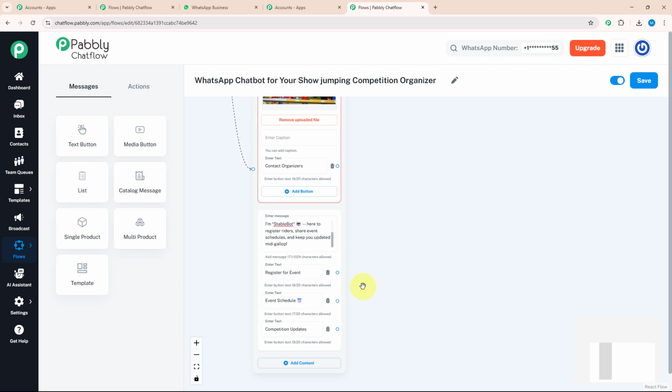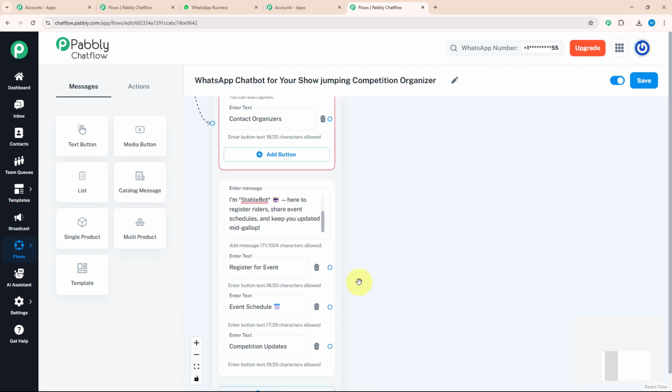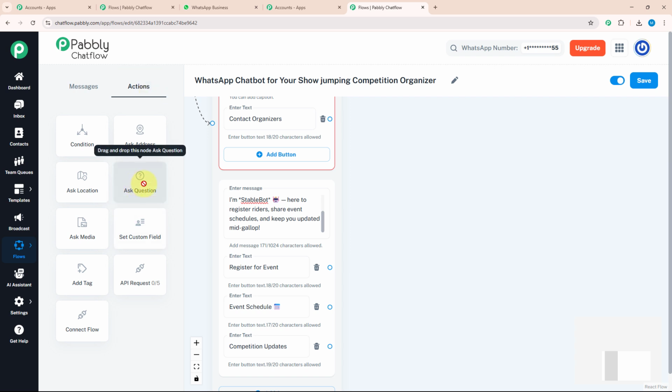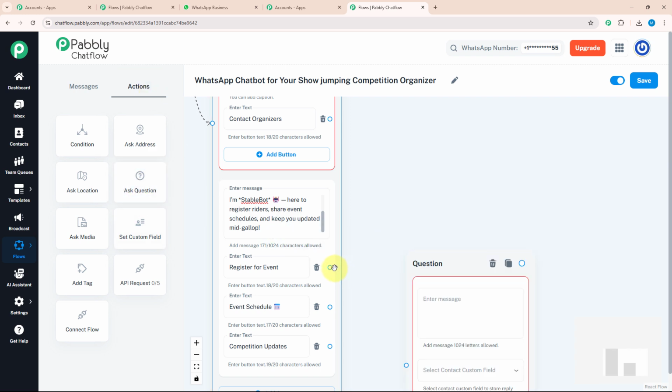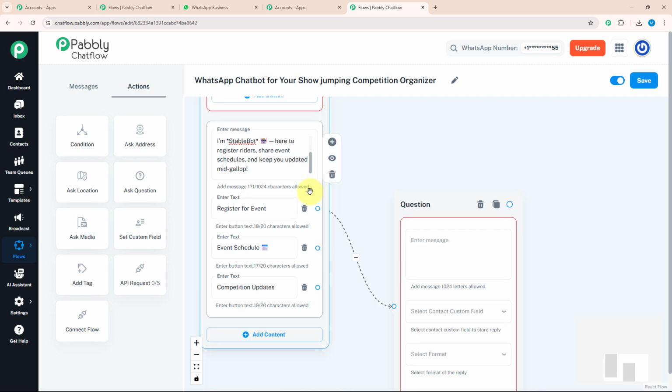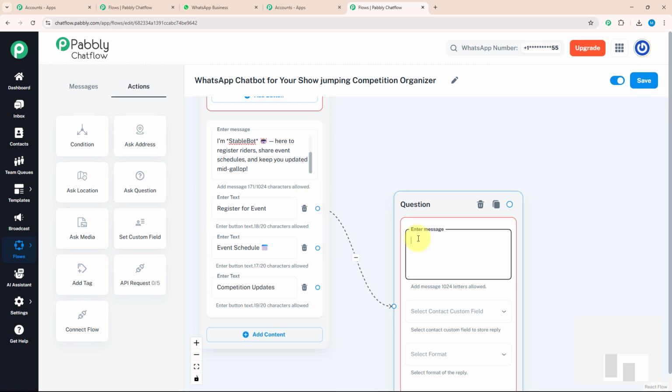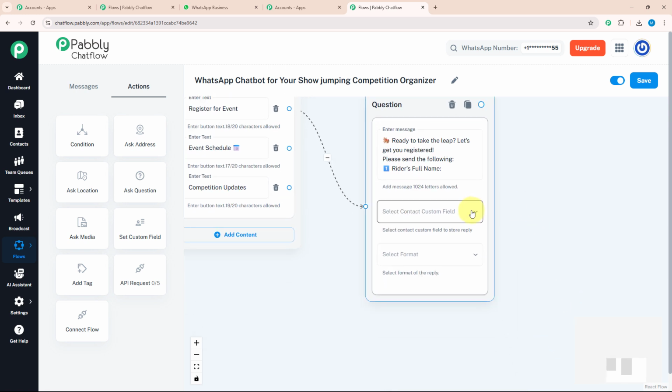For that, let's start with register for event. To register for the event, we need a few details about our customer. For that, I'm going to drag and drop ask question from the action section and connect it with my register event action button. That means as soon as my customer clicks on register event, a question will be asked to them. Now, I will enter my message, ready to take the leap. Let's get you registered. Please send the following. Number 1, rider's full name. After that, I will select contact custom field as name and my format as text.